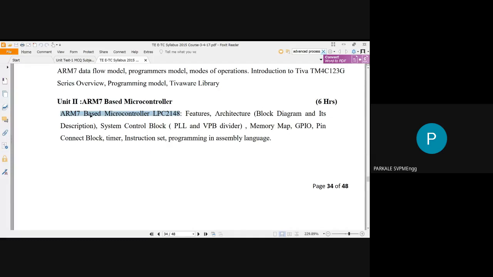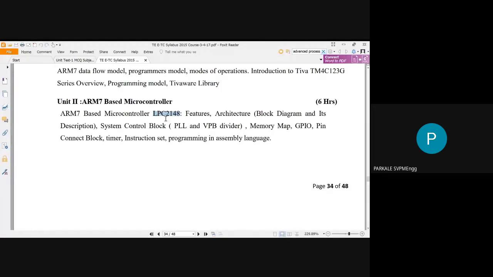Now ARM7 is very much similar to 8051, but there are different manufacturers that manufacture these kinds of products. For example, 8051 is manufactured by Atmel, and a number of companies manufacture the 8051. Similarly, ARM7 is also manufactured by a number of manufacturers or companies. Out of that, we have to concentrate on a product called LPC2148.